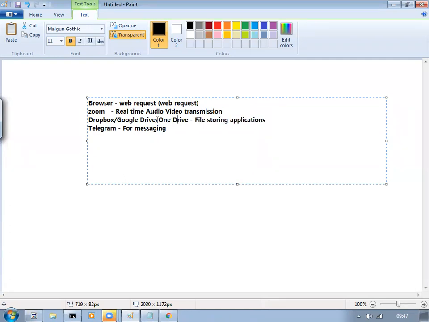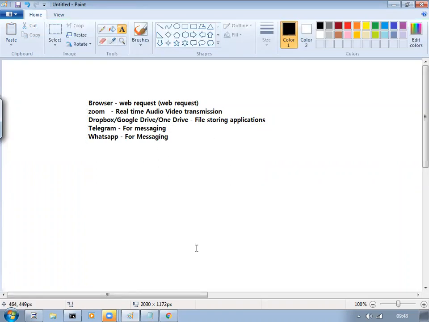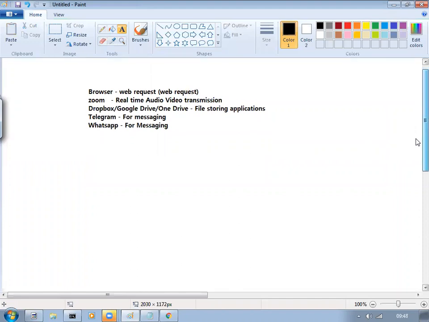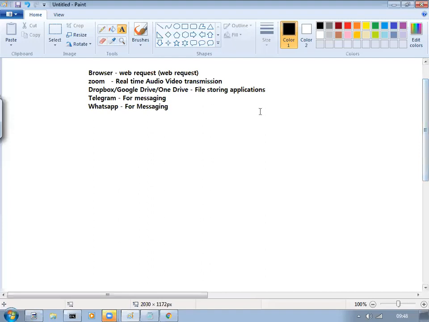Telegram is for messaging, and WhatsApp is the same, also an application for messaging. So these are just a few which we use day to day. These are all applications.